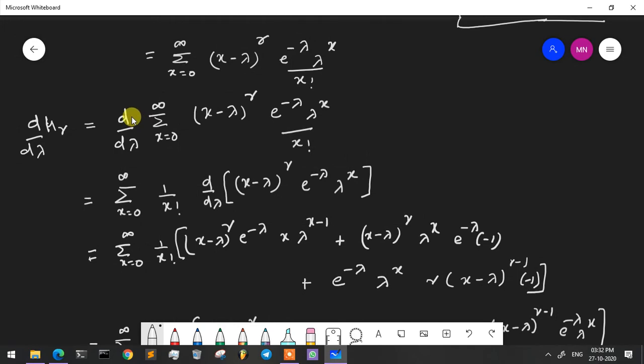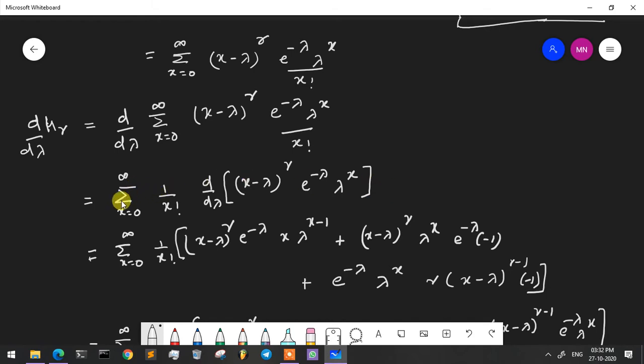Then taking derivative with respect to lambda on both sides, that is d by d lambda of mu r is equal to d by d lambda of summation x is equal to 0 to infinity, x minus lambda the whole raised to r, e raised to minus lambda, lambda raised to x divided by x factorial. Here the derivative of a sum is equal to the sum of the derivatives, so we can take d by d lambda inside.